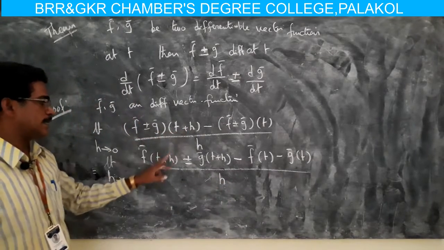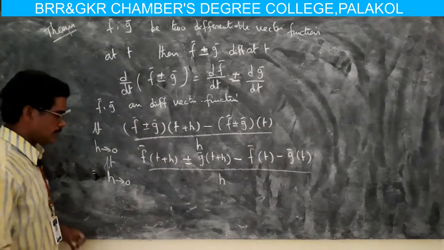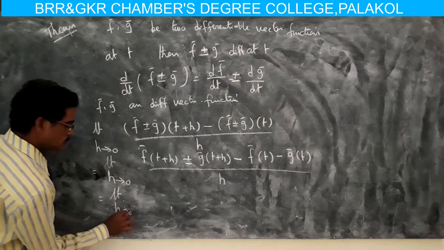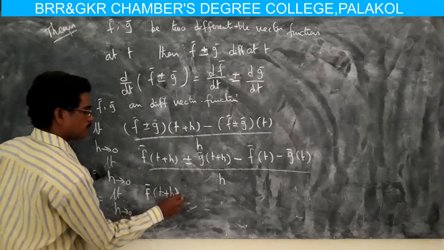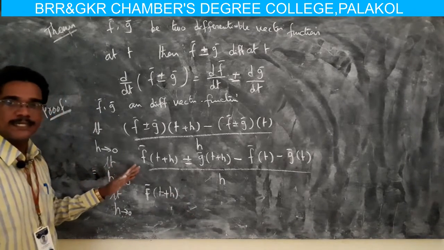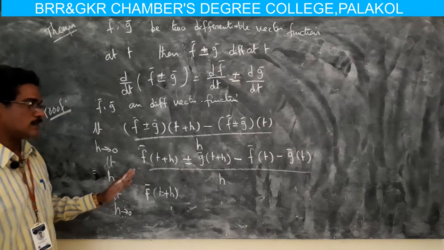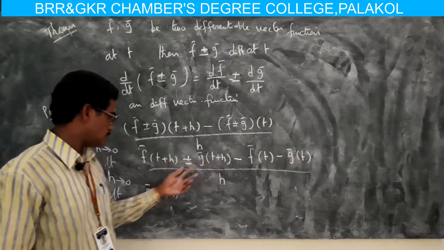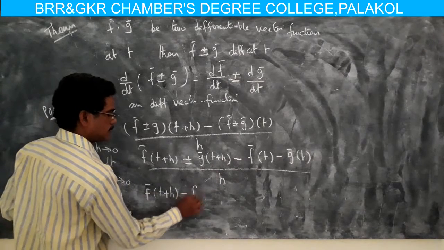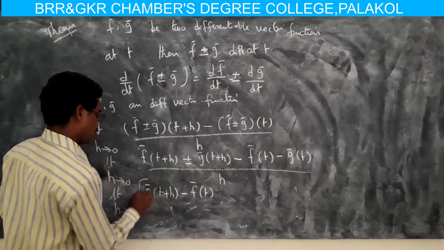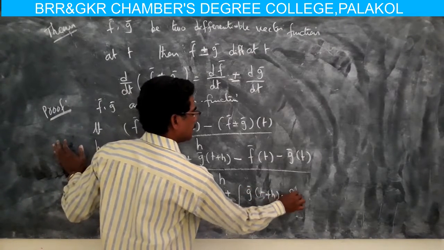Now separating the f functions and g functions, that means limit h tends to 0 of f of t plus h minus f of t, and plus or minus g of t plus h minus g of t.